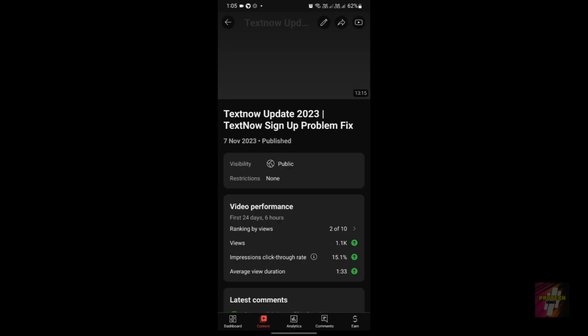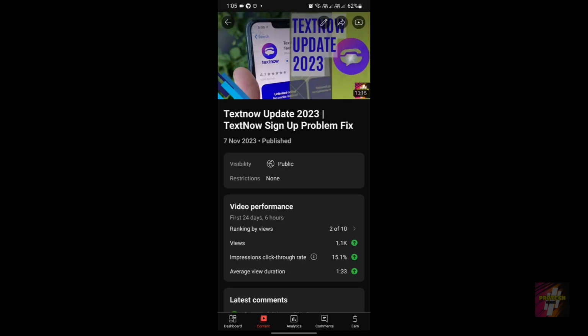Now, if we take a look at the errors, there are a lot of errors in both of these applications, even from the availability on the Google Play Store page. There is also an error. So, from the availability till the end of the usage, there are a lot of errors, and all the errors began from the update of 2023.